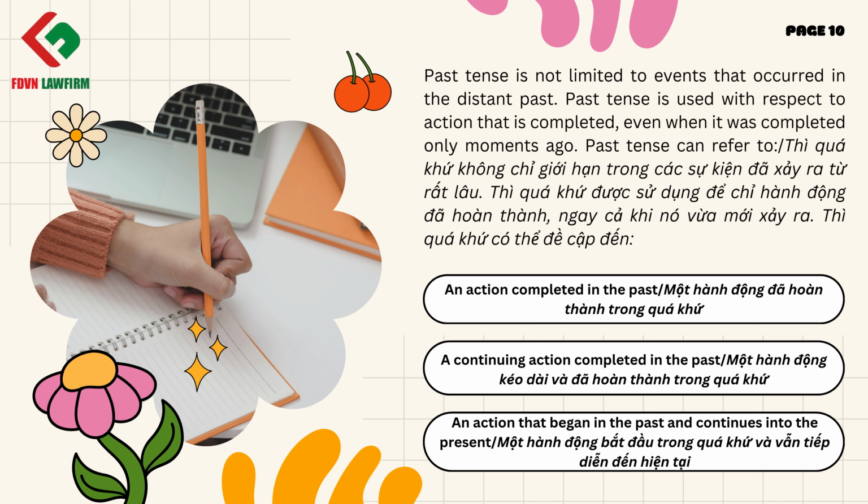Past tense is not limited to events that occurred in the distant past. Past tense is used with respect to action that is completed, even when it was completed only moments ago. Past tense can refer to an action completed in the past, a continuing action completed in the past, or an action that began in the past and continues into the present.